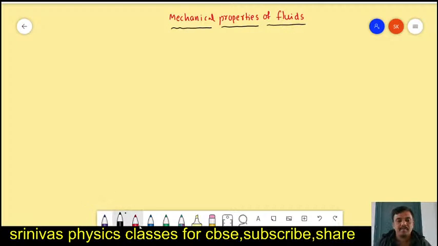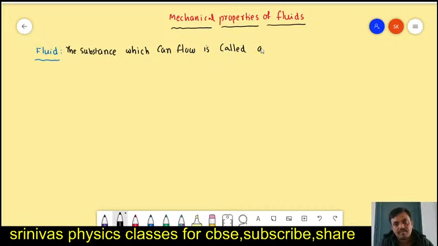What is a fluid? Can anyone tell what is a fluid? Fluid means the substance which flows. The substance which can flow is called the fluid.